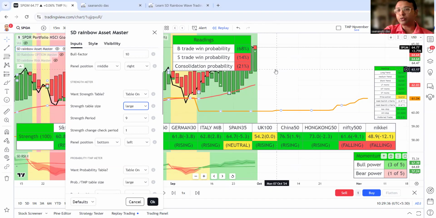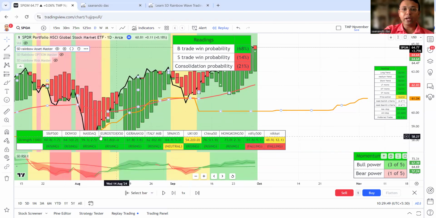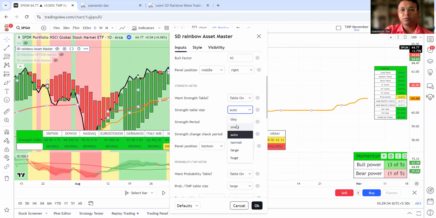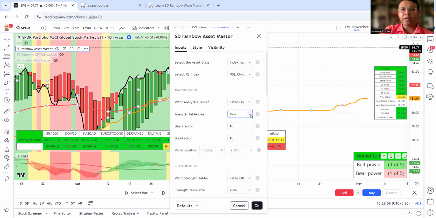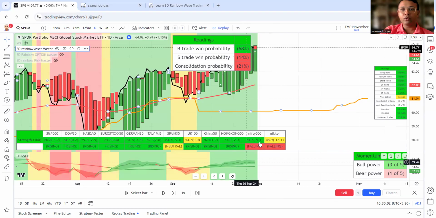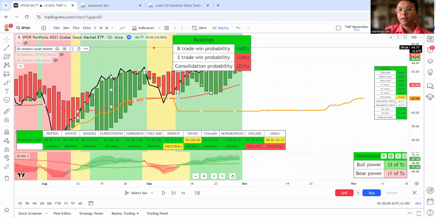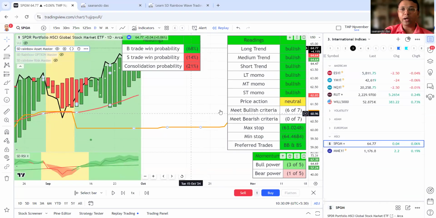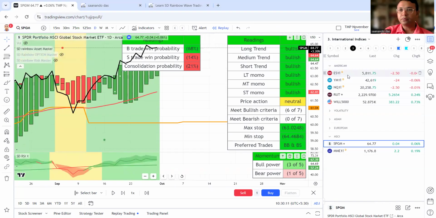Maybe today, tomorrow, next week there could be a correction. But it has been a massive move in the Chinese index once we see that. So those could be creating a factor. For now, we have taken a look at the strength table, so I'll switch off the strength table. Table off. And I will make our regular table large, and start looking at different indices. First, I'm going to take a look at the global equity market, okay?